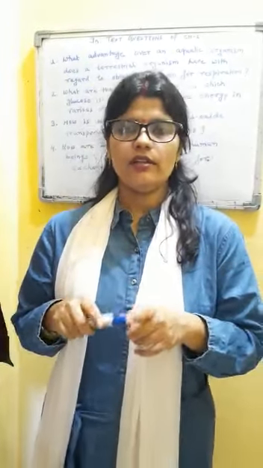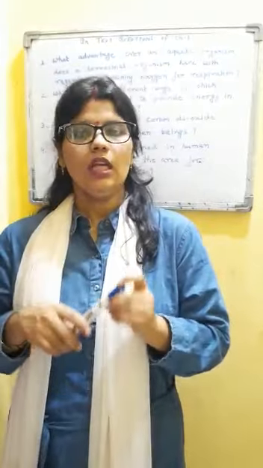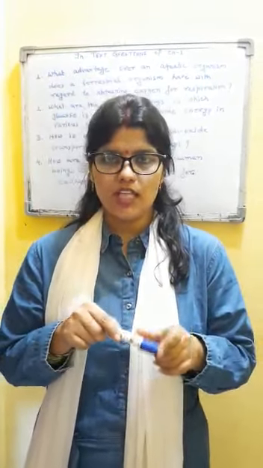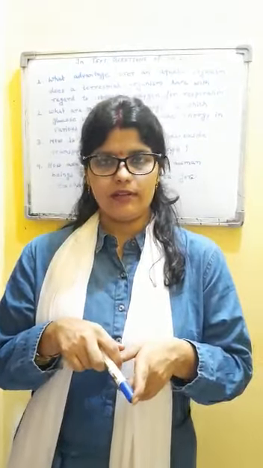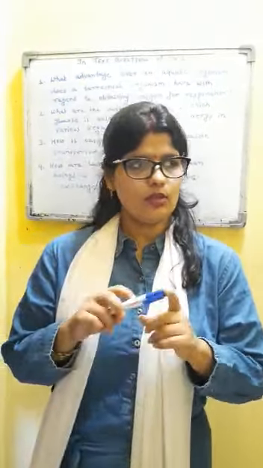That red colored respiratory pigment which is present in blood, and hence the color of blood is red. I have given you enough hint. Basically, oxygen mainly gets transported with the help of that respiratory pigment. You have to write down the name and you will tell that oxygen combines with that and gets transported in the entire body with the help of that respiratory pigment.